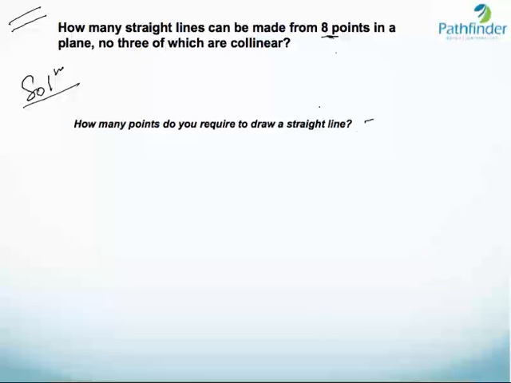Obviously, to draw a straight line, we know from our knowledge of geometry that we need 2 points. So basically, if we have to draw straight lines, we have to select 2 points from 8 points, and we have to find all such groups of 2 points among these 8 points. So in how many ways can you select a group of 2 points from 8? The answer is 8C2.